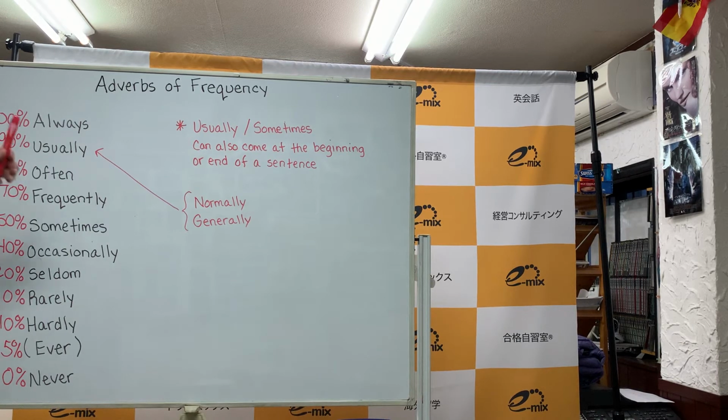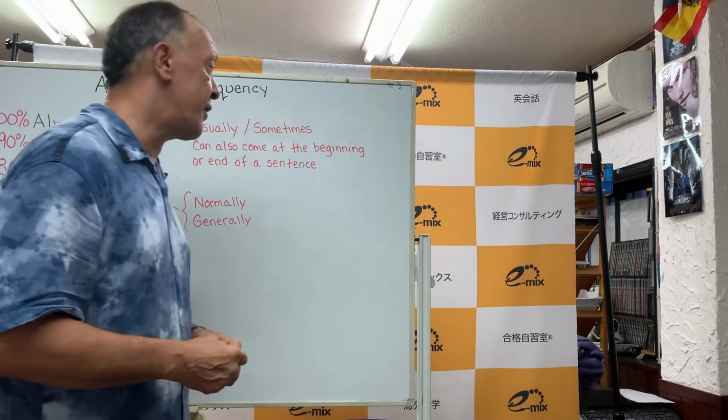Again, 100%, always, 90%, usually, or substitute that with normally and or generally, followed by often, frequently, sometimes, occasionally, seldom, rarely, hardly ever, and never.